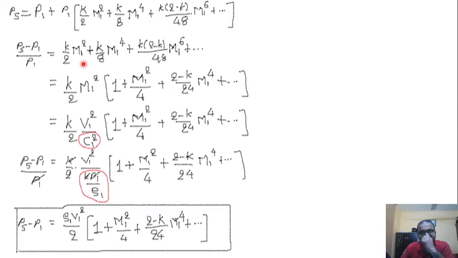Further, we simplified this and obtained it in the form of the velocity of the projectile and the Mach number only. The final equation that we obtained in our last lecture was Ps minus P1 is equal to rho 1 V1 square by 2 into (1 plus M1 square by 4 plus (2 minus k) divided by 24 M1 raised to 4), and we are not considering the remaining terms. So in today's lecture we will continue from here. Let's begin.